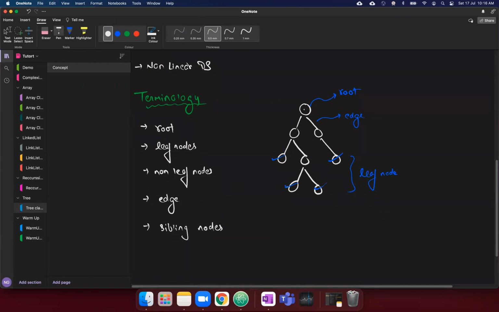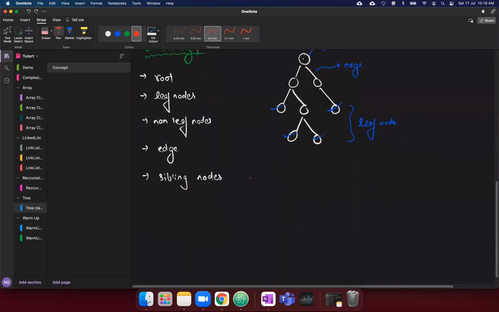Sibling nodes are the nodes who have the same parent. For example, these two nodes, this node. Okay. So this node and this node are siblings of each other. This node and this node are siblings of each other. Okay. Because they have the same parent. But this node and this node are not siblings. Okay. Because they don't have the same parent.